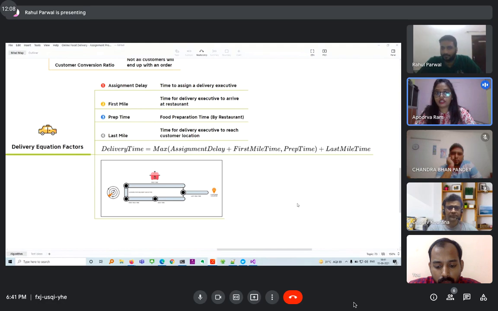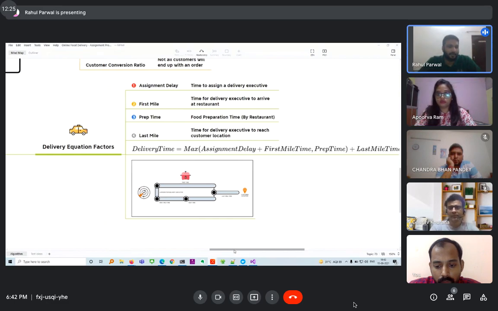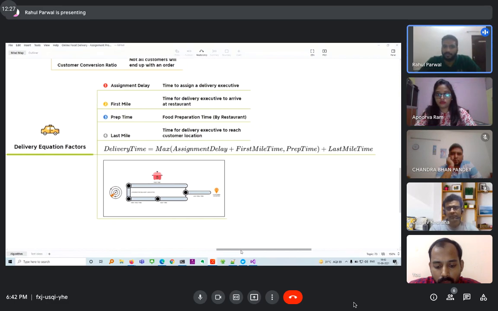This is the equation on which they work, and as they have mentioned, this gives them the average time. It need not be an absolute value, but most of the time it is an average value. And so this is actually the delivery equation across which this entire delivery cycle works.